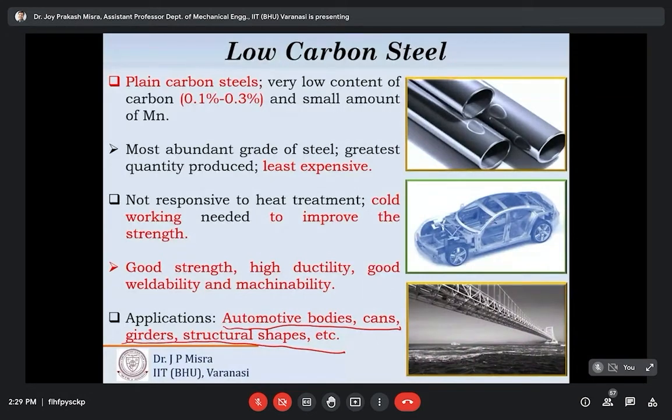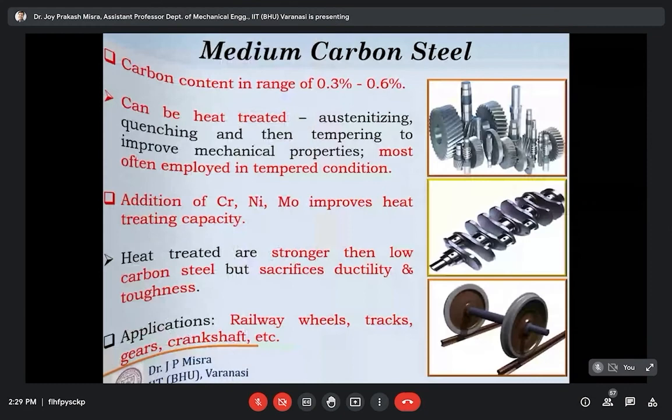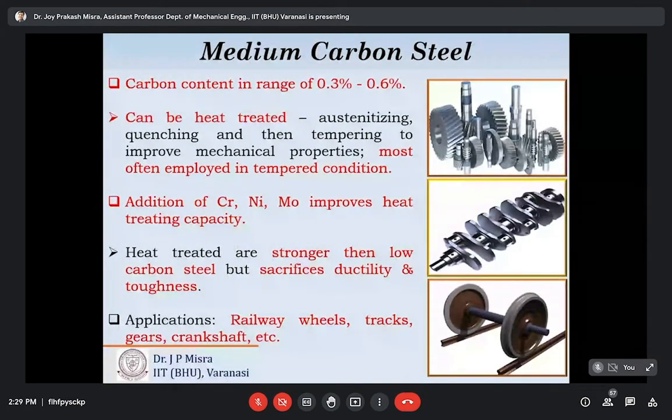Moving on. Next is medium carbon steel, which contains 0.3 to 0.6% carbon, comparatively higher carbon than low carbon steel, and therefore it is less ductile but harder and has greater tensile strength than low carbon steels. If we compare the two, low carbon steels contain a comparatively smaller amount of carbon, and that's why medium carbon steels are less ductile but higher in hardness and strength.